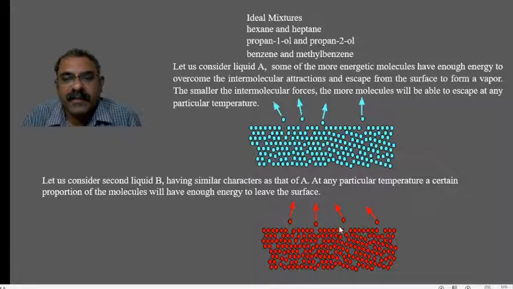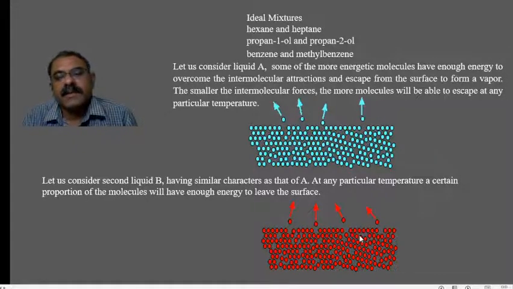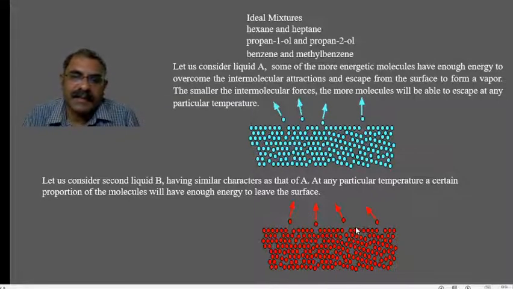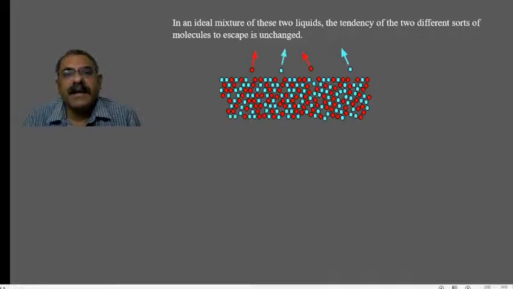So here also we have 4 molecules possessing excess energy, trying to escape and convert into a gas, right? So when liquid A and liquid B are mixed in a 50-50 ratio, it produces an ideal solution. So you can see here the same 100 molecules. Now these 100 molecules are made up of 50 molecules of A and 50 molecules of B.